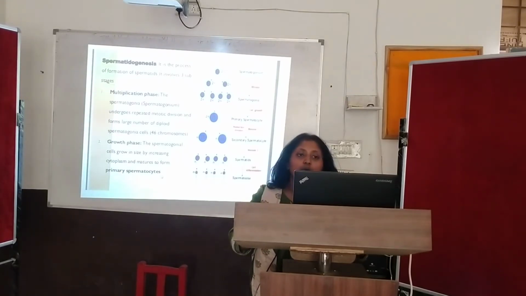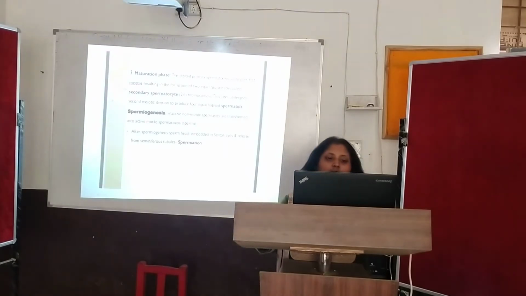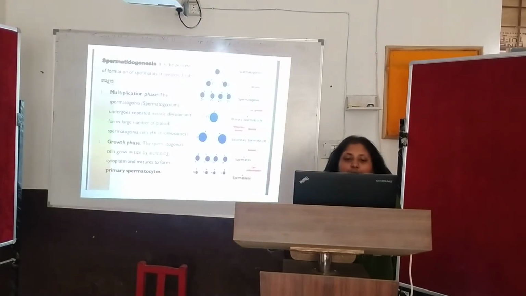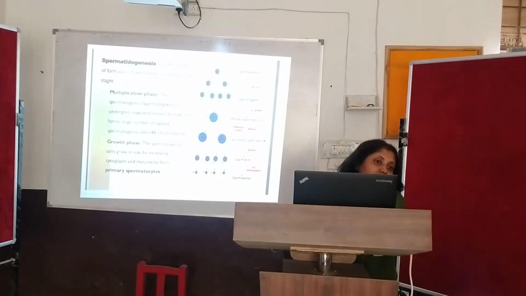called spermatozoa. Now see, the third phase here is the maturation phase. Now this diploid primary spermatocyte, I have talked to you about earlier. Primary spermatocyte with meiosis 1, reduction division, forms secondary spermatocytes. Secondary spermatocyte with second meiosis will form the spermatids.